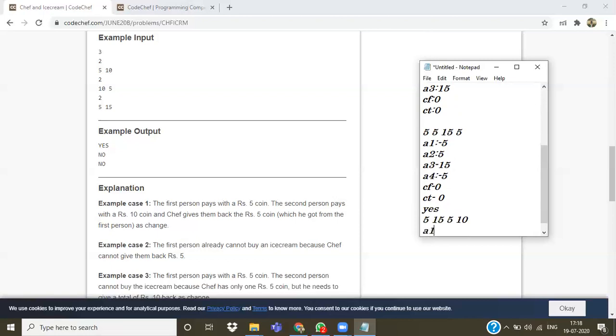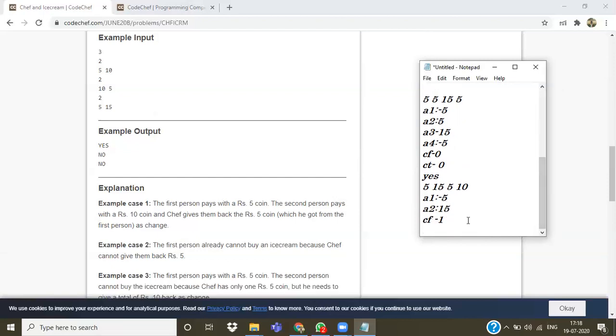So when the first person comes, we have a 5 rupees coin, so we will increment CF by 1 and we don't need to return anything. And when the second person comes, he will give a 15 rupees coin, and then we will check CT, which is initially 0, to see whether the chef is having a 10 rupees coin or not. Initially he is not having a 10 rupees coin.